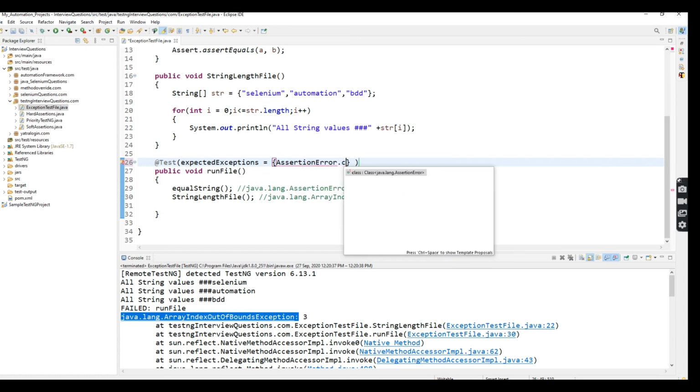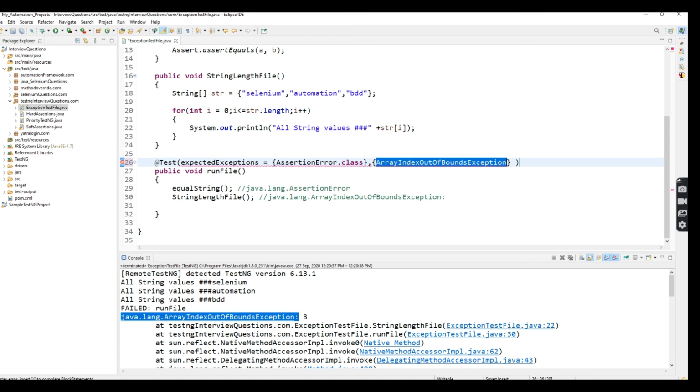So now I define here AssertionError.class, and I'm going to put ArrayIndexOutOfBoundsException, which also has to be put inside .class.